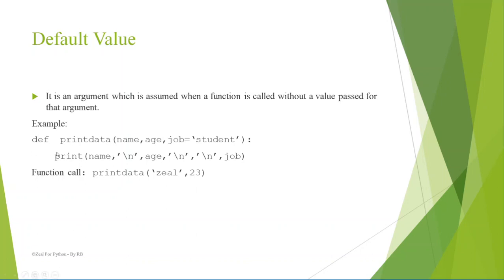In this way we can assign the third parameter a default value. So whenever you pass arguments to the function print data, it will take whatever you pass for name and age, but for job it will take only the default value.